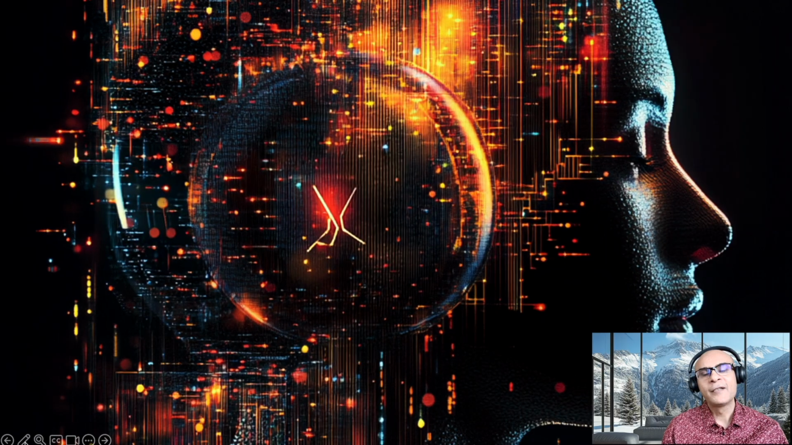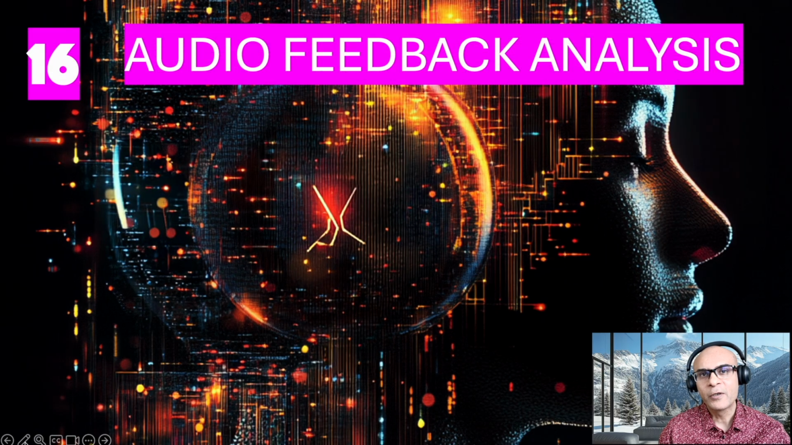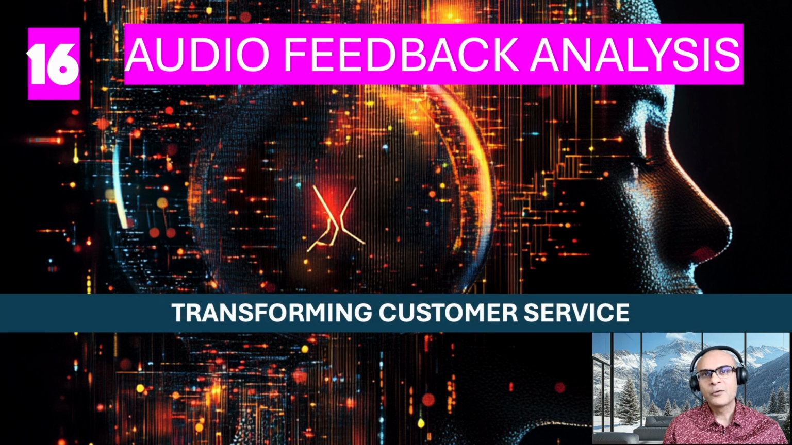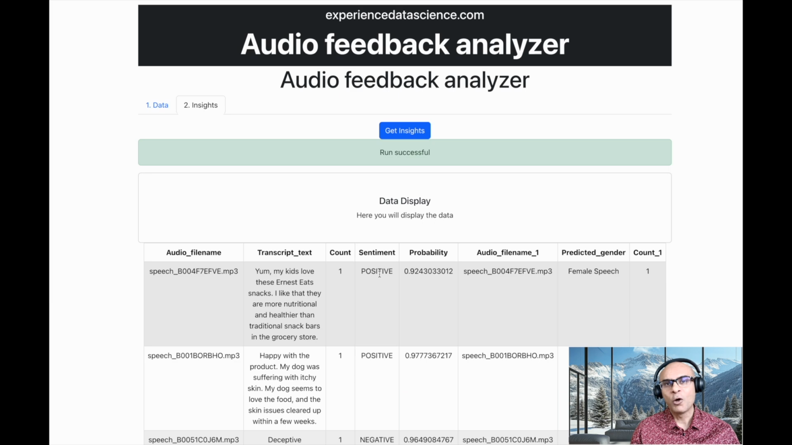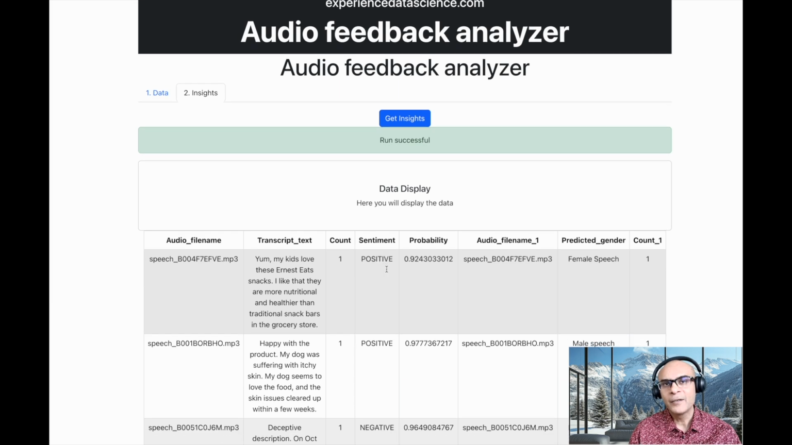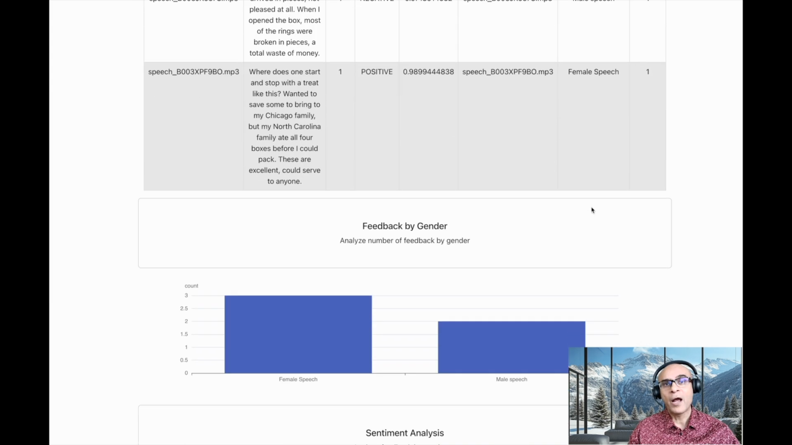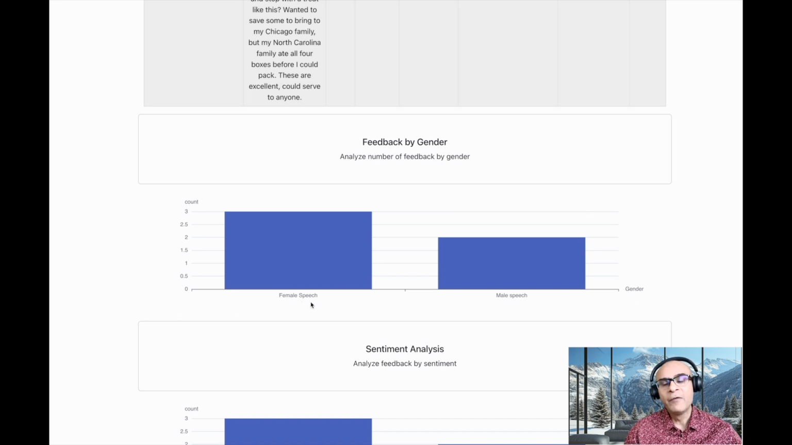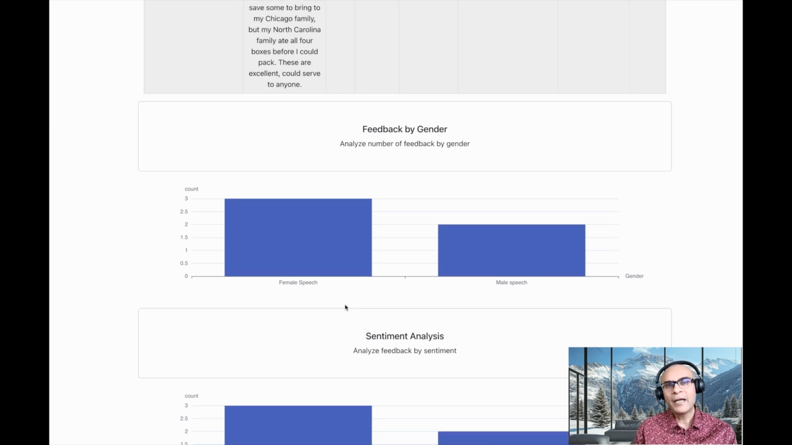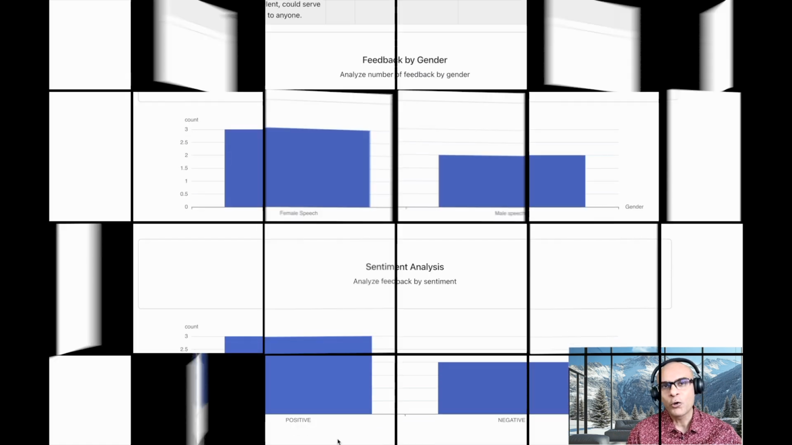Audio feedback analysis was also a very exciting use case that we saw in 2024. Customers do not always have to give feedback in a written format. They can just send their feedback via voice and audio, and AI will be able to interpret it by extracting sentiments as well as keywords in that audio file.